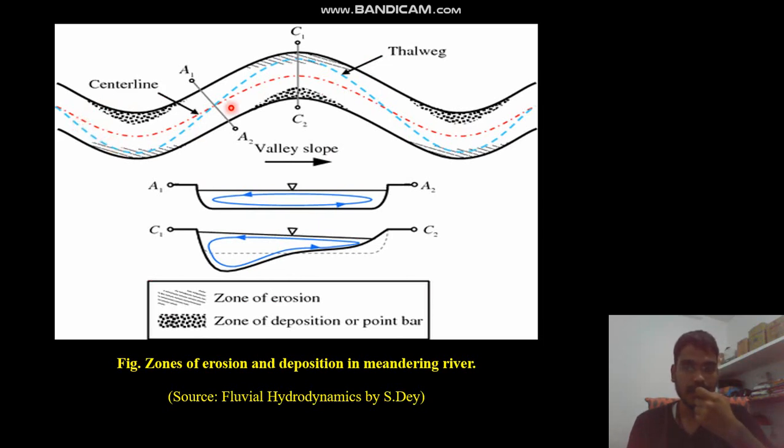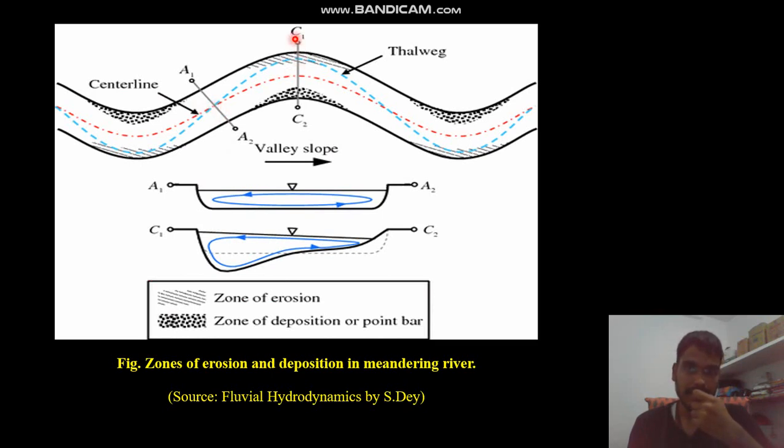So basically, what is a Thalweg line? The Thalweg line shows the points of minimum elevation at a particular cross section. As we see at cross section A1, A2, the depth of flow is uniform, so the lowest point will be approximately at the center.